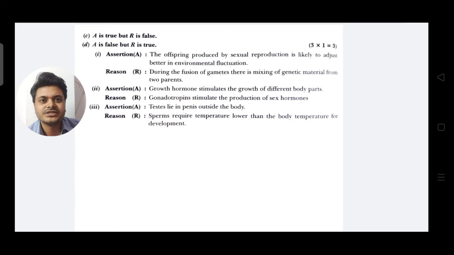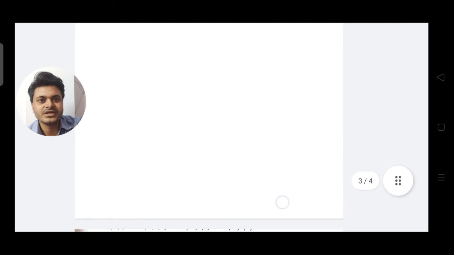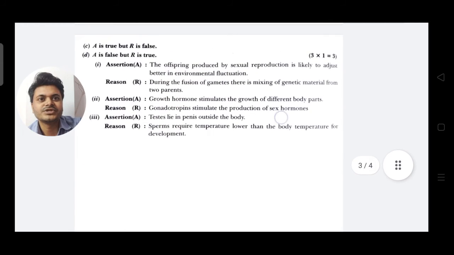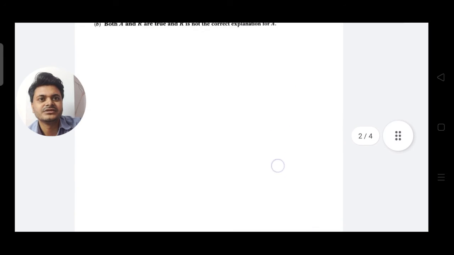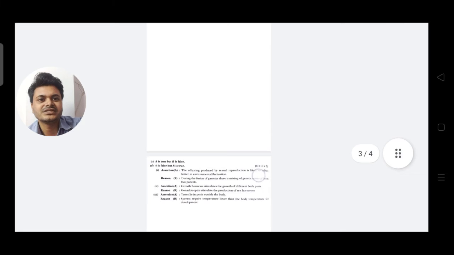Next question. Assertion: The offspring produced by asexual reproduction is likely to adjust better in environmental fluctuations. Reason: During the fusion of gametes there is mixing of genetic material from two parents. Here the correct option is A, that means both assertion and reason are true and R is the correct explanation of A.